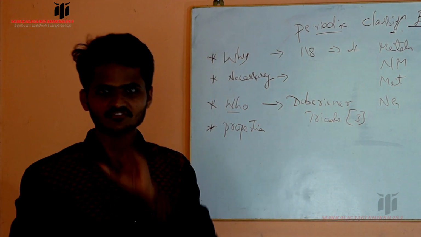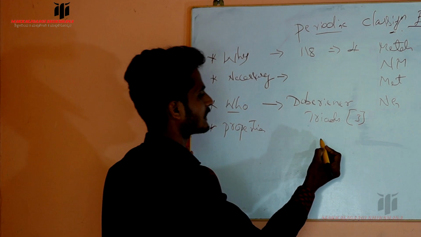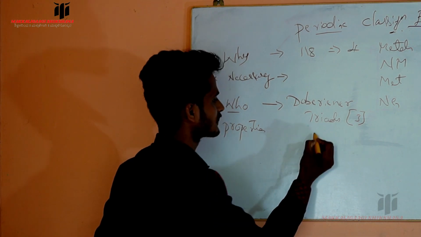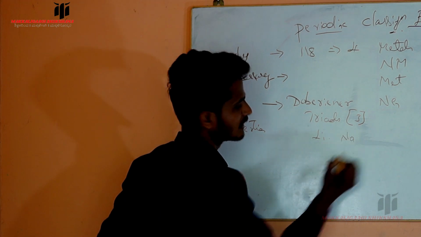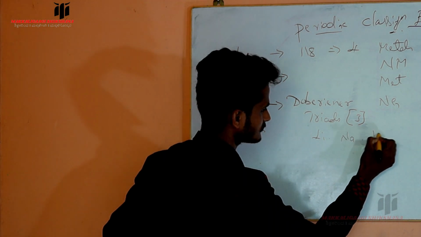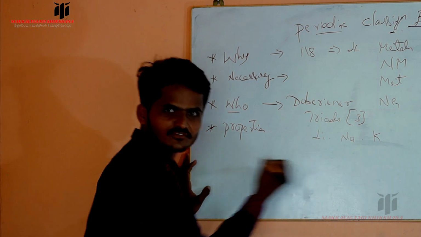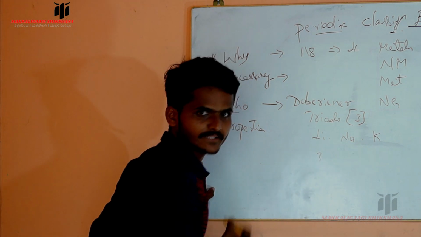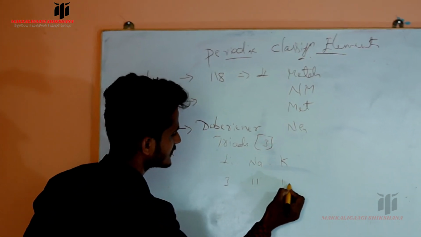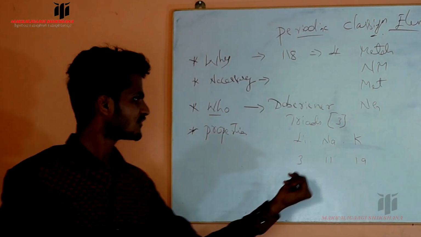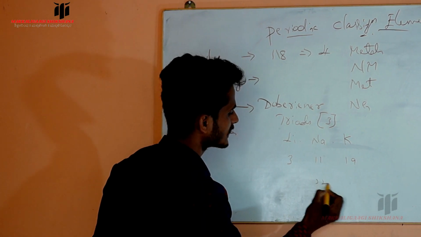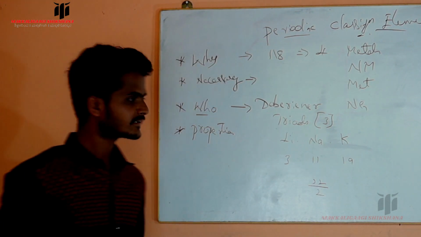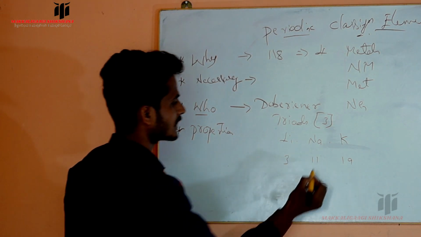He made a group of 3 elements in which the middle element, for example, if we take lithium, then sodium, then potassium, the atomic number of lithium is 3, sodium is 11, and potassium is 19. If you add the atomic numbers of first and last, we get 22. If you divide by 2, or take the average, then you get 11.